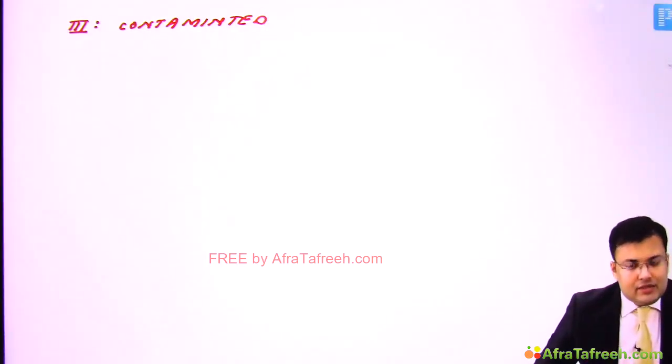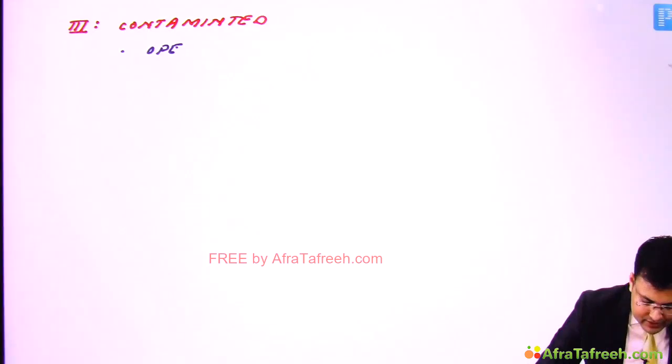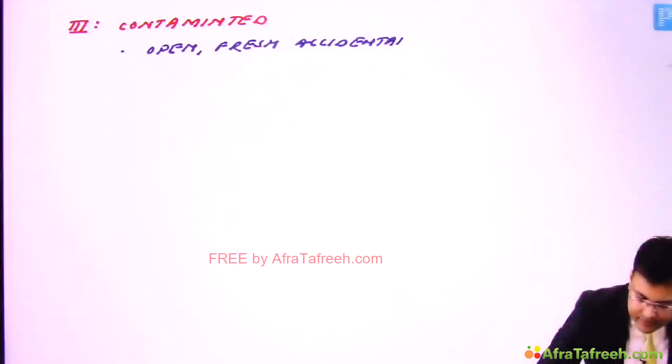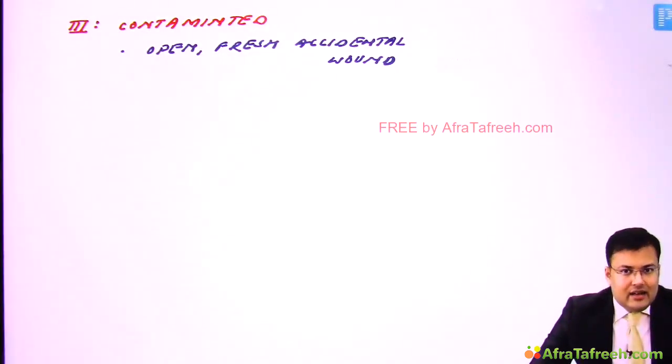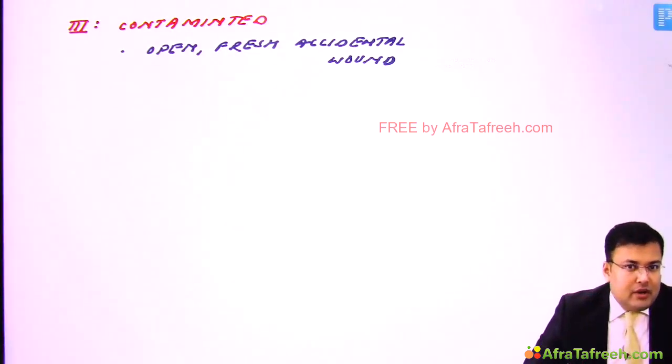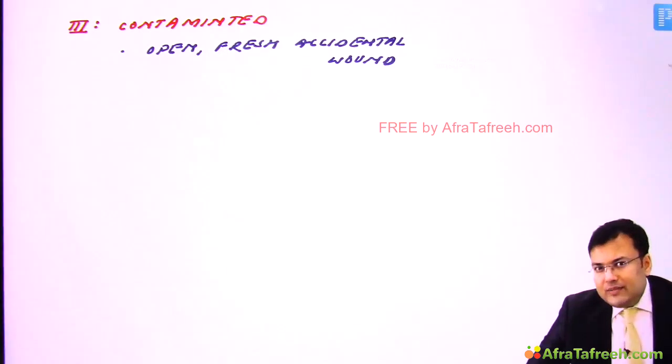Now see class 3, and class 3 is contaminated. There is gross contamination present, and we discussed examples like open fresh accidental wounds, and contamination with soil. Also, in the OT, if there is some major break in sterile technique, or there is gross spillage from the GIT. How does gross spillage occur?